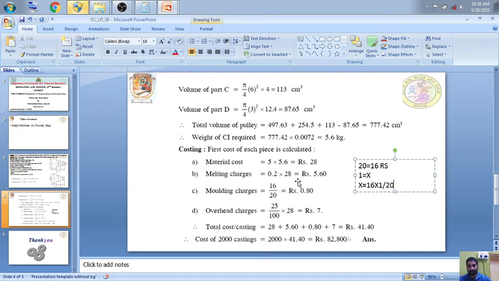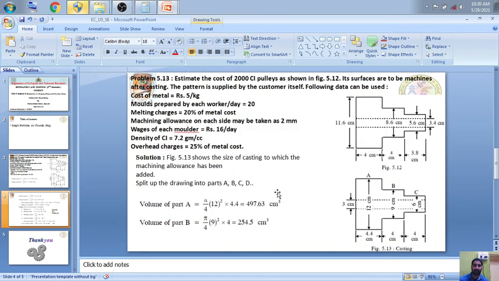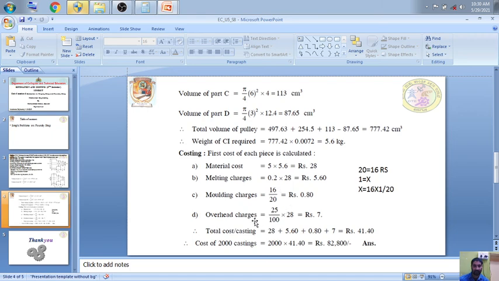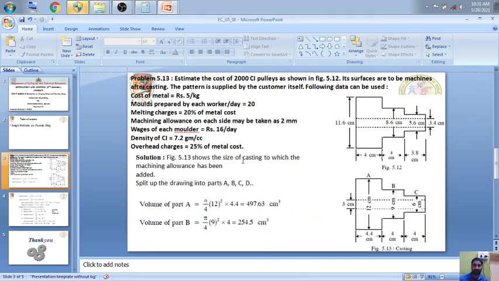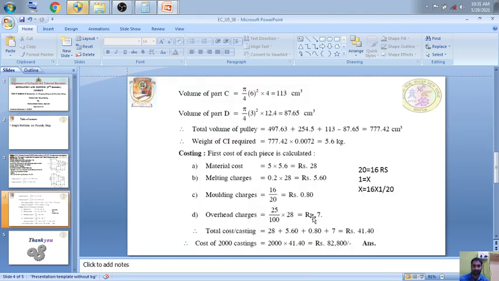The cost of molding charges per pattern per piece is 0.8 rupees. We are calculating all those things for each mold. After that we have to multiply it for 2000, because he has asked for 2000 pulleys. So overhead charges is 25% of the metal cost, 25% of 28 is 7.